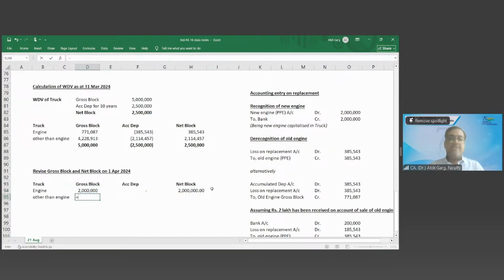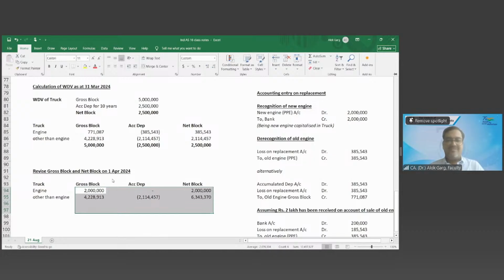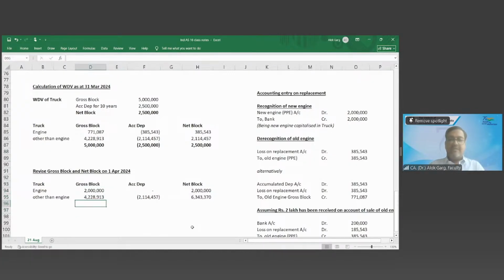And what about other than engine? 40 to 28. What is the accumulated depreciation? 2114. What is the net block? This much, right? Are you happy with the calculation? Happy with calculation, sir. So just a minute, this should be plus. Right? This is your revised gross block and net block as on 1st April 24.